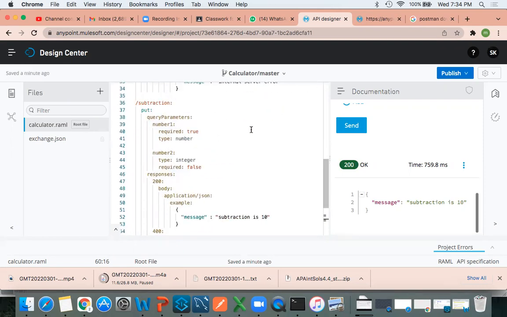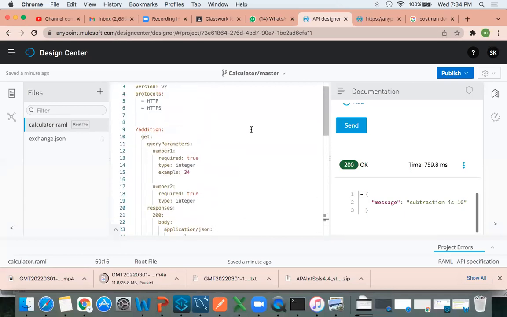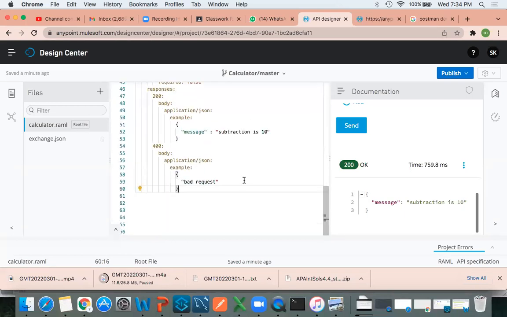So in an API, how many methods can we use? You can use n number of methods, depending on your requirement. If you go to a restaurant, how many items will you eat? That depends on you. Here also, in the same way, based on requirement, there is no limitation.